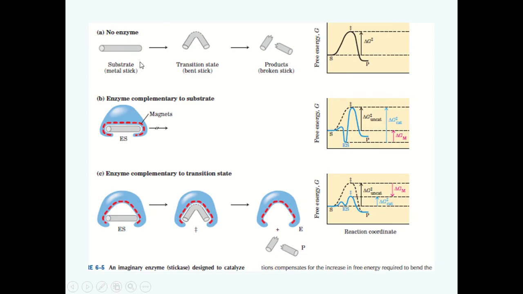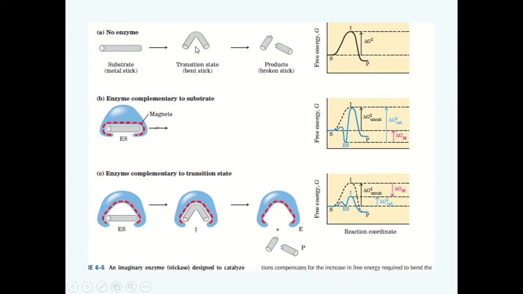This is a figure from Lehninger Principles of Biochemistry. This figure shows the catalysis by a hypothetical enzyme. So this is the case where no enzyme is present. The substrate in this arbitrary example is a metal stick, and the chemical reaction is to break the stick into two parts. So the transition state will be bending of the stick as shown here.